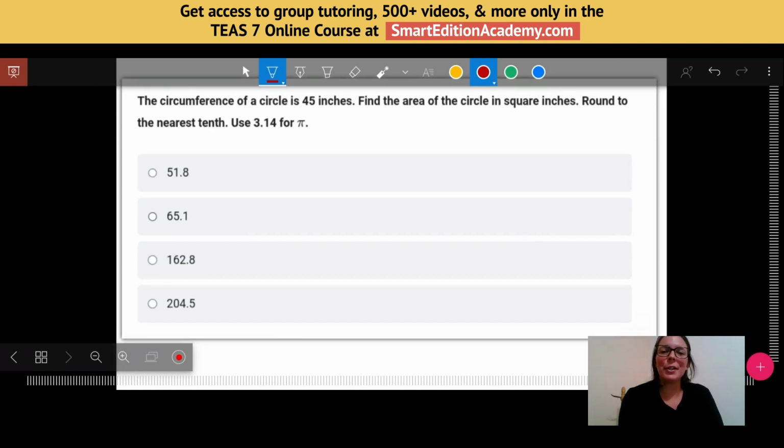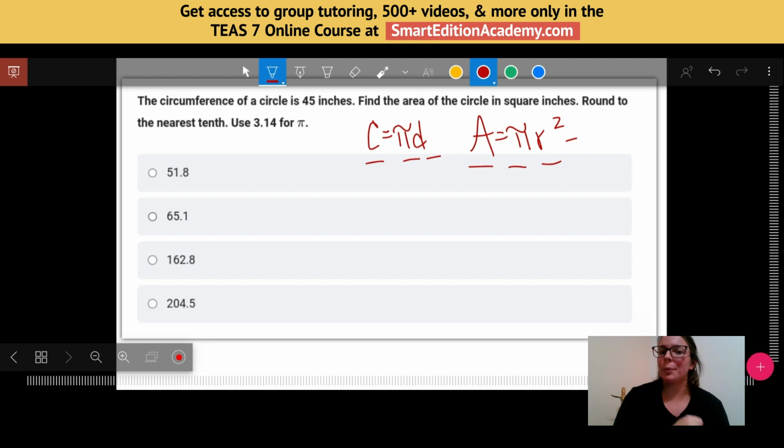So the circumference of a circle is 45 inches. Find the area of the circle in square inches. Round to the nearest tenth. Use 3.14 for pi. So I need to know those circle formulas in order to solve this problem. So we talked about them a little bit before. We need to know circumference is equal to pi times diameter, and area is equal to pi times the radius squared. So again, that silly little mnemonic that might be helpful. Cherry pie delicious, apple pies are too.